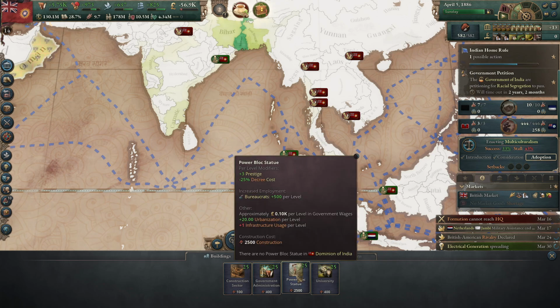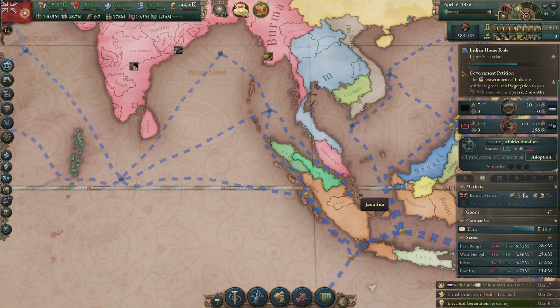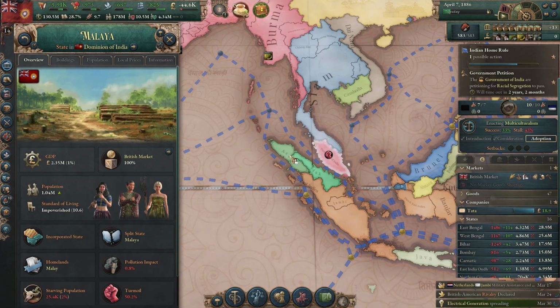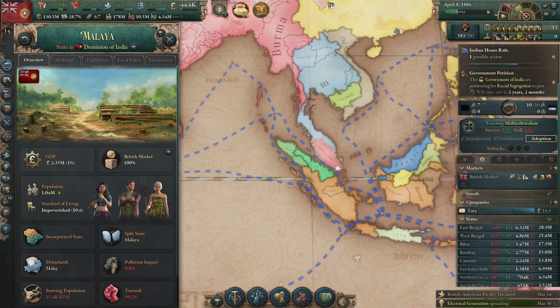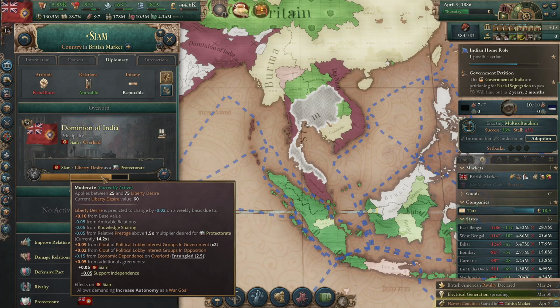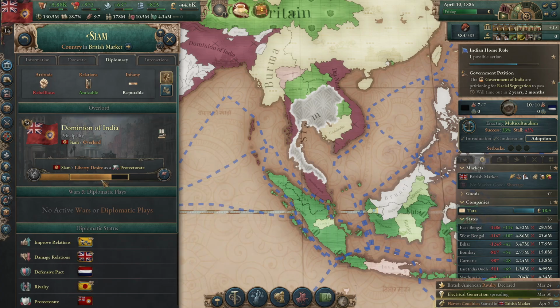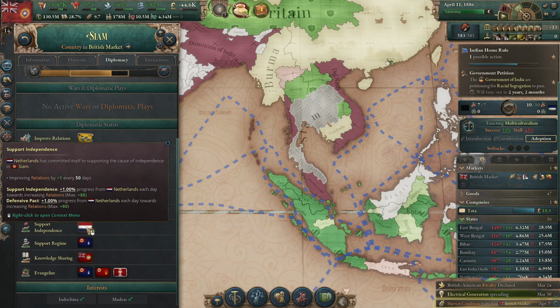Power block statue. Remember what power block statues do? They reduce decree cost. Alright, well that's fine. I don't necessarily need any of that. So, now that we're holding Malaya, there's still a bit of Malaya that's part of Siam. Siam is still pretty high in liberty desire overall. They're entangled with us economically. And they're getting independence support from someone. From the Netherlands.